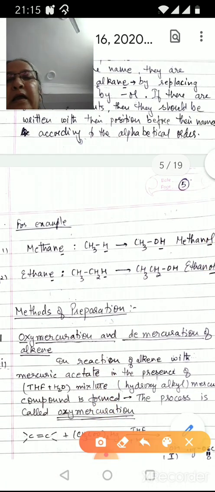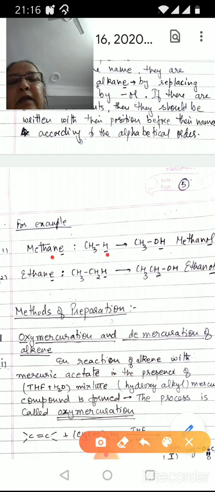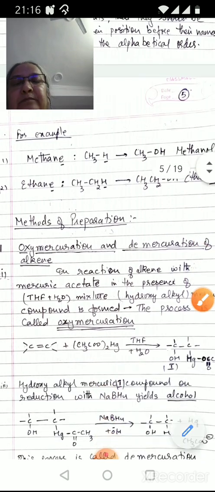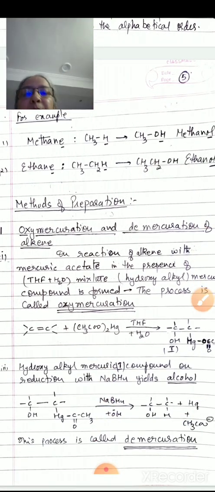For example, this is methane. The H of methane is replaced by OH, and the terminal E is replaced by OL. Same is the case with ethene. Then we come to the methods of preparation.